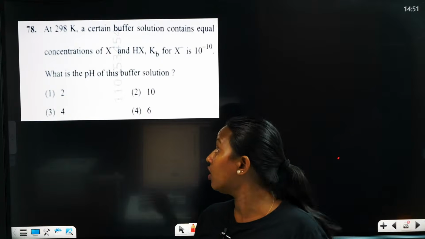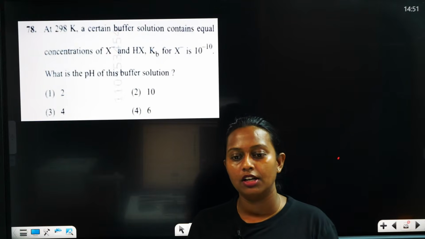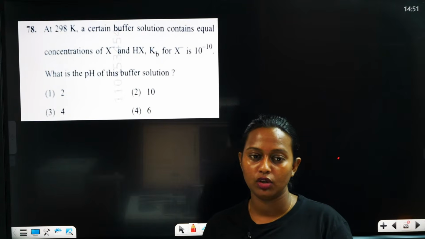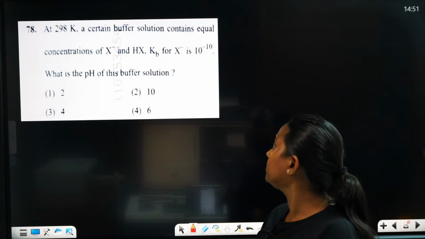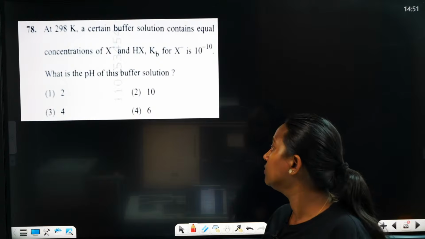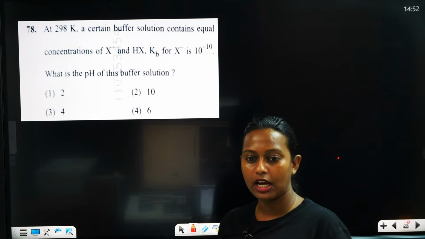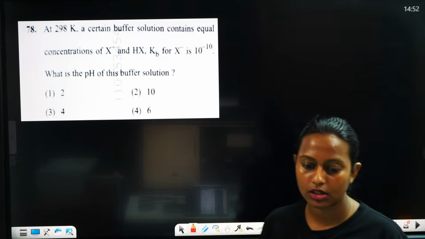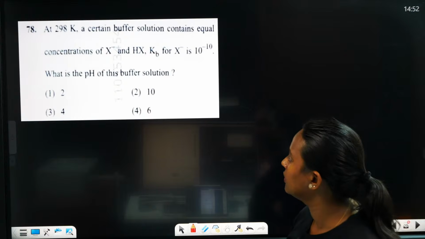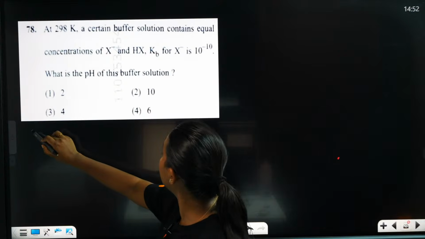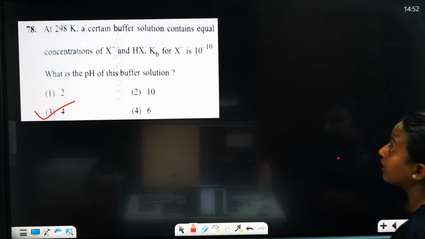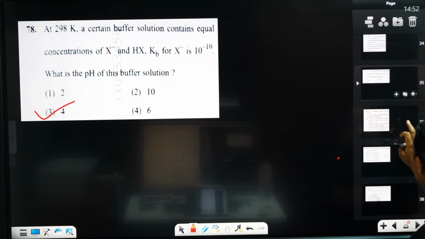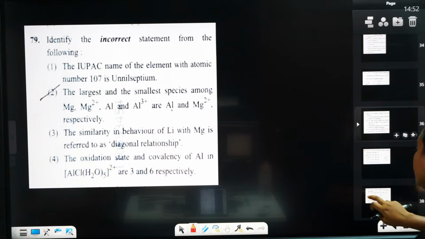For 78, you should calculate the pH from the Kb value. Yes, the correct answer is actually 4. Okay, 4 is the correct answer. So next question.